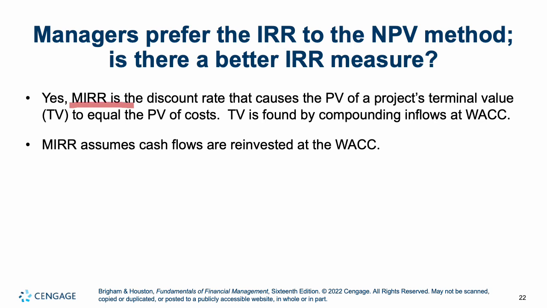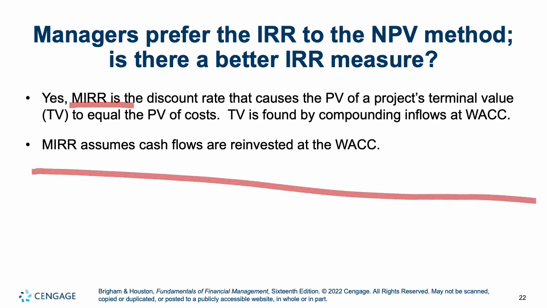It is the discount rate that causes the PV of a project's terminal value to equal the PV of costs. And terminal value is found by compounding our inflows at our weighted average cost of capital. That's a very lengthy explanation for this point right here. MIRR is an IRR that is assuming all of our cash flows are being reinvested at our cost of capital and not the IRR. So generally it's going to be smaller than the IRR if both are positive.